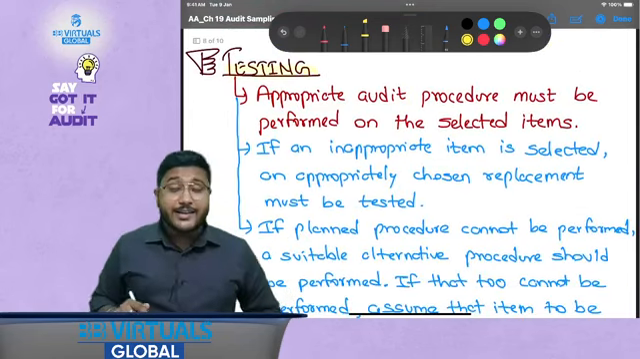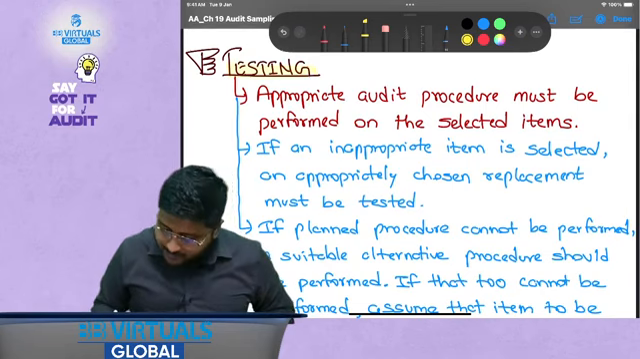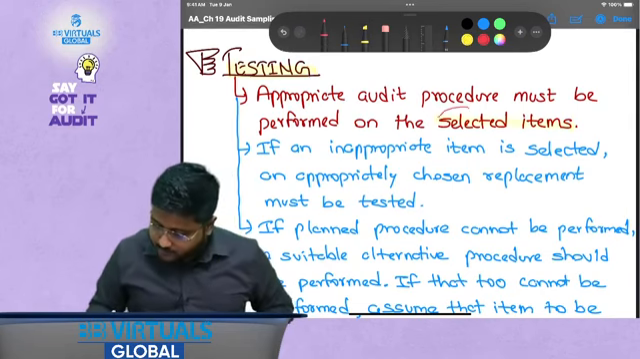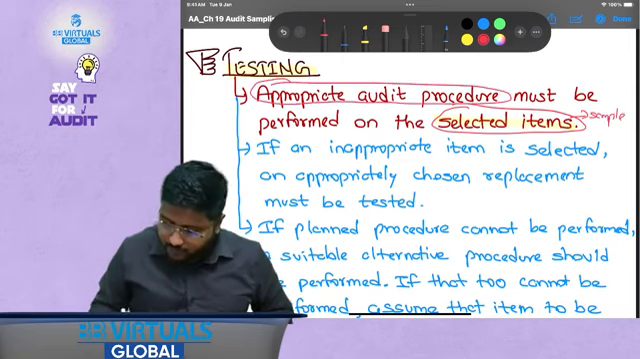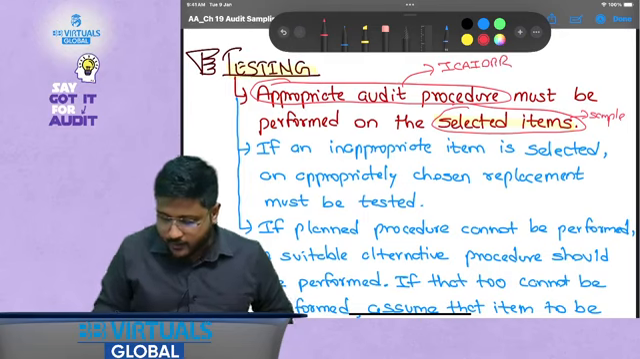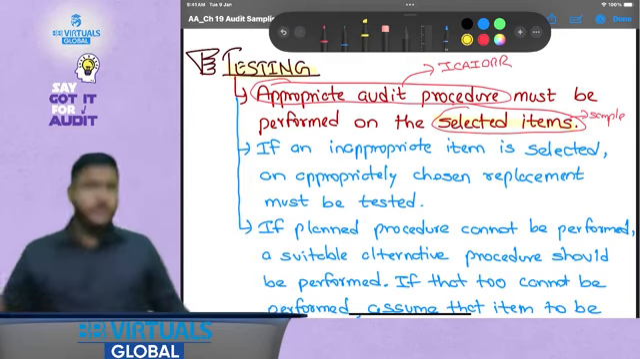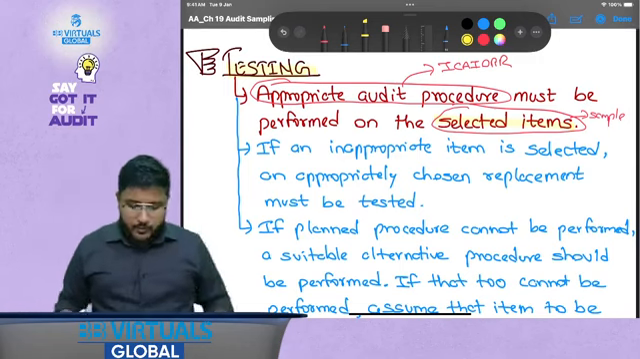Now let's talk about the testing part. So how do we test it? Appropriate audit procedure must be performed on the selected items, that is, on the sample. What do we mean by this appropriate audit procedure? It could be any procedure out of ICAI ORR, right? Inspection could be there, confirmation could be there, analytical procedure could be there, inquiry could be there, observation could be there, recalculation could be there, and re-performance could be there.